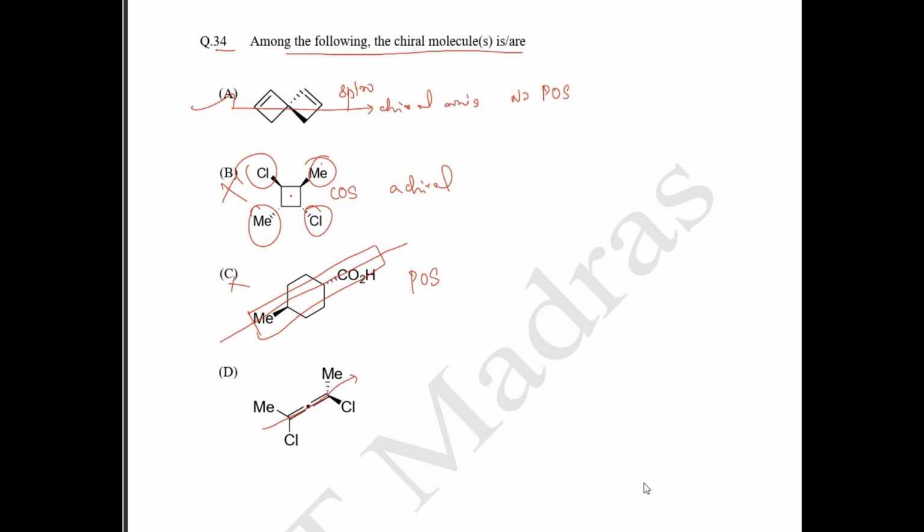So a chiral plane means these planes are perpendicular. So these two planes are perpendicular. Since they are perpendicular, this exhibits a chiral property. So this molecule is chiral in nature. So option A and D is the correct answer. Okay.